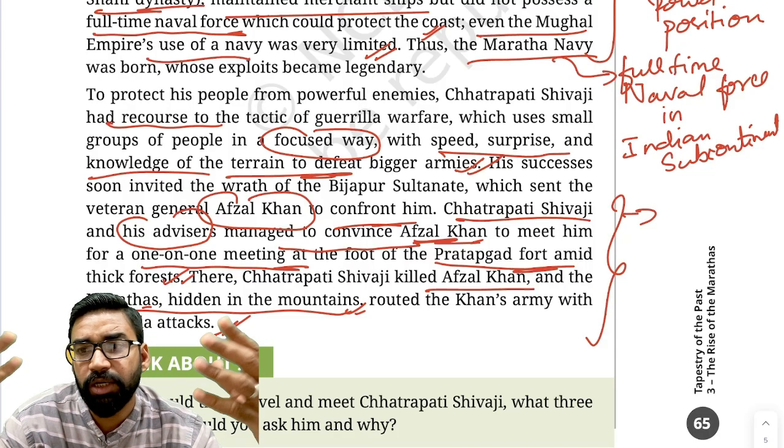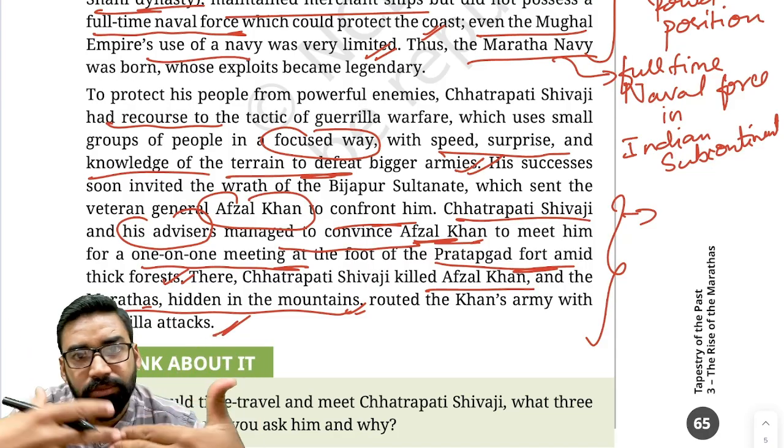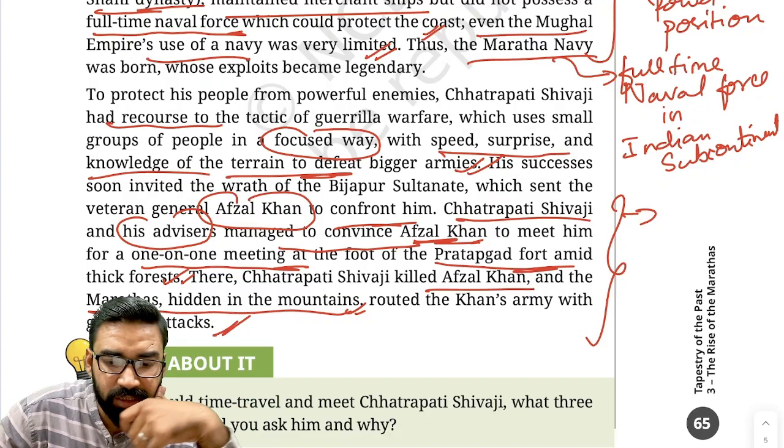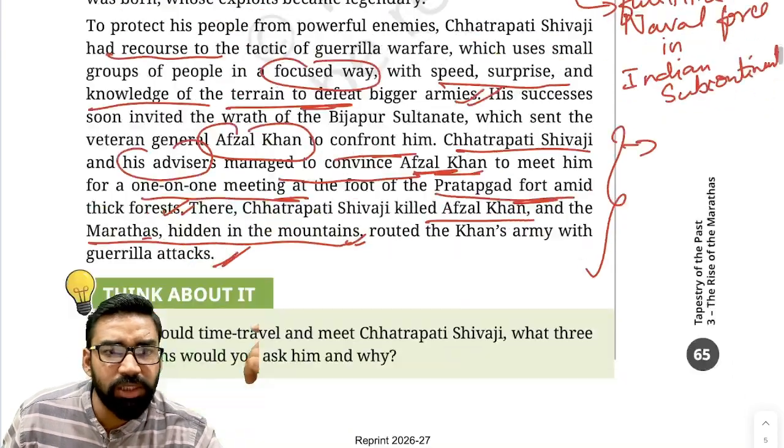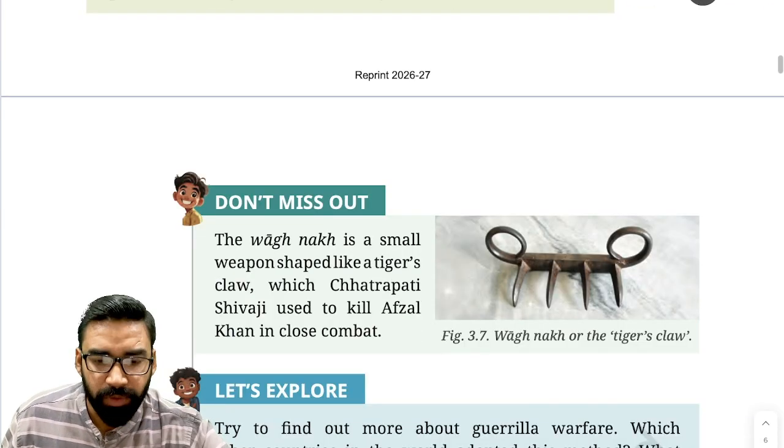It was actually led by the small groups. Clear? Focused objectives were there. Speed as well as surprise was there, terrain knowledge was there. So these things were fine. Okay. Now,